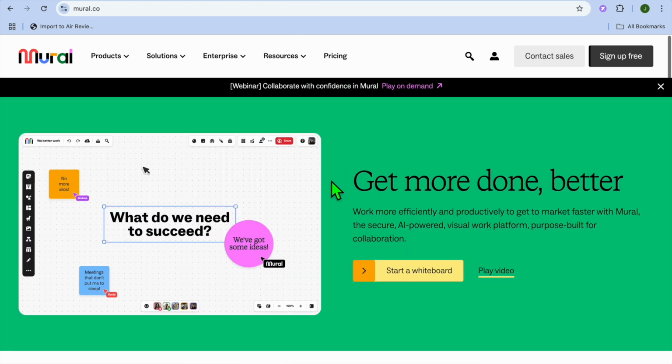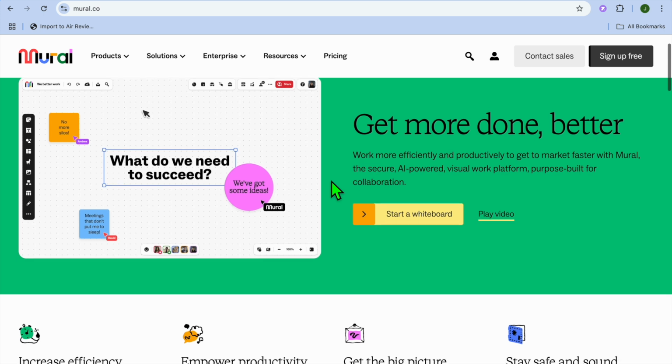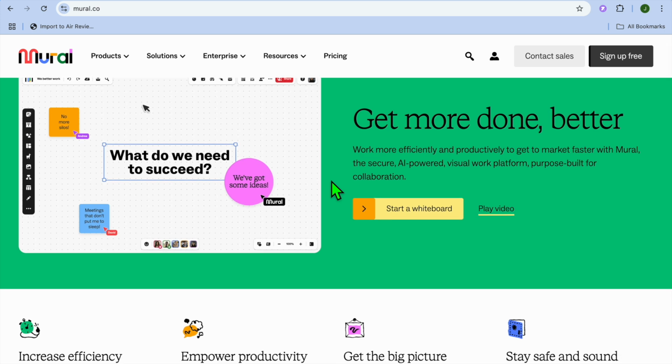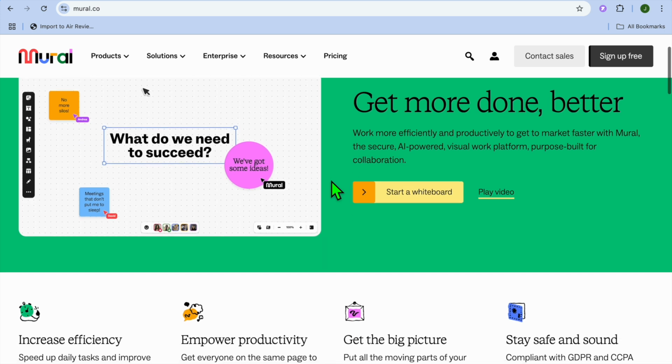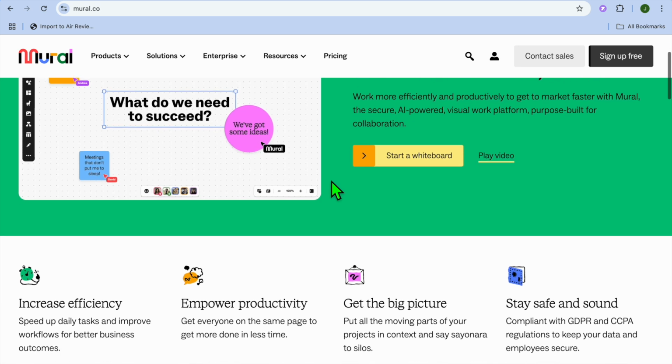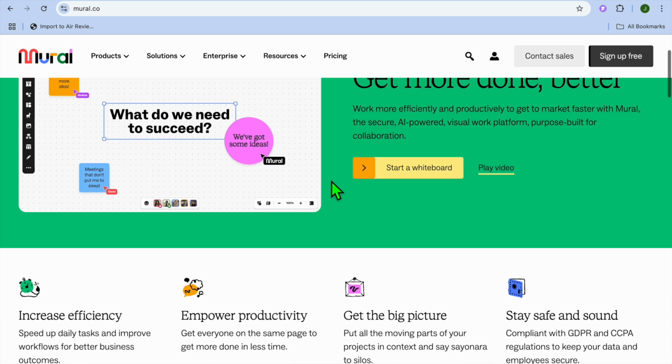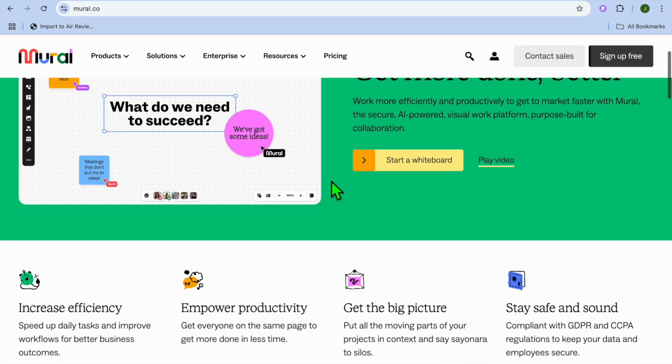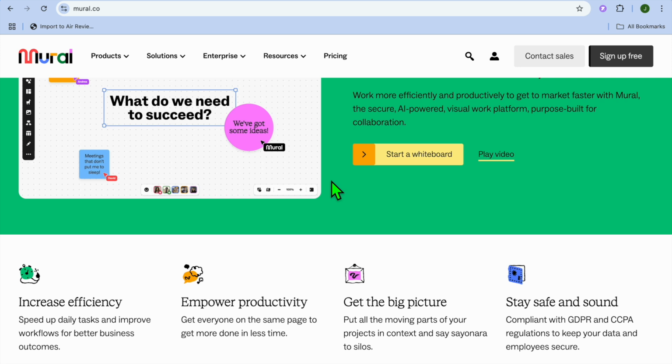On the other hand, what is Mural? Mural is a visual collaboration platform that helps teams brainstorm, plan, and collaborate using digital whiteboards. It's ideal for remote teams looking to visualize ideas, hold interactive workshops, and streamline collaborative processes.